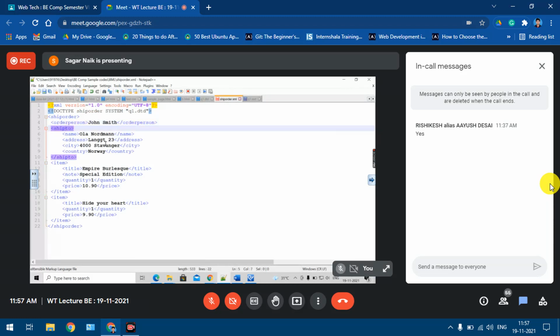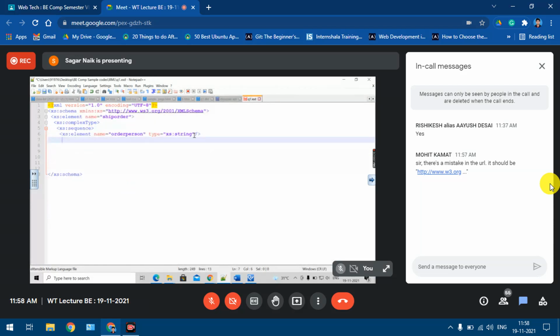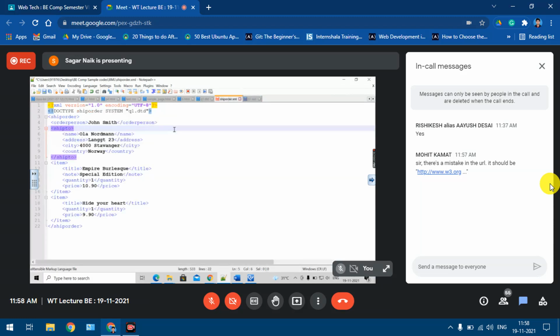Now I'll go to the second child element, that is ship to. What type of element is ship to? Again it is a complex element. And why is it a complex element? Because it has a sequence of child elements. So now I'll start defining the ship to element. There should not be this nesting. I hope you're understanding. xs:element name equal to ship to.